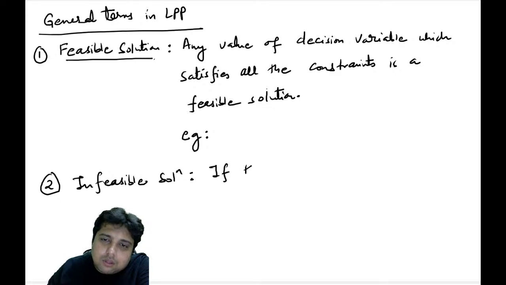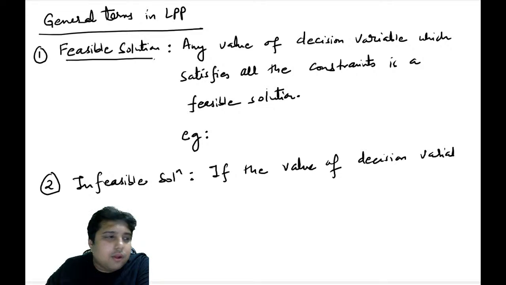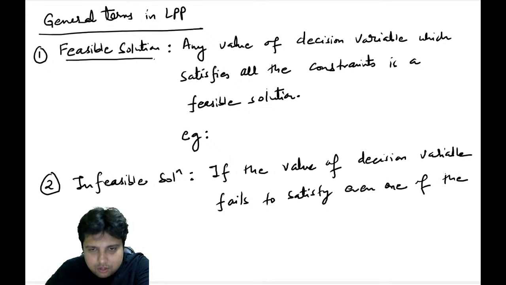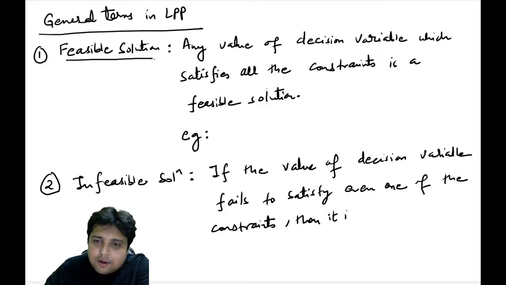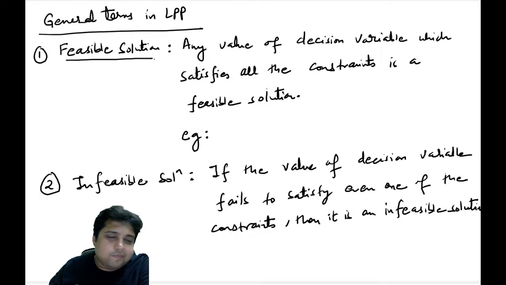If the value of decision variable fails to satisfy even one of the constraints, then it is an infeasible solution.